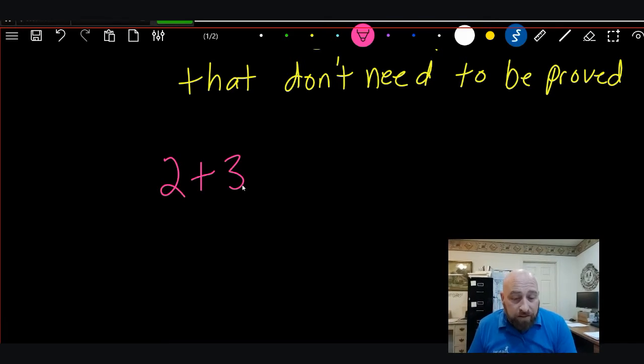At any point in time, we can substitute in what? Well, we could substitute in 5 because 2 plus 3 equals 5. So at any point in time, we can substitute in anything that equals that. We could also substitute in 1 plus 4 because it also equals 5. So we can change those values as long as we're not changing what it equals, the end result.